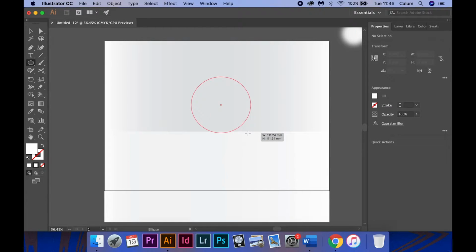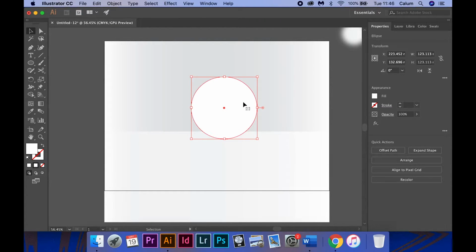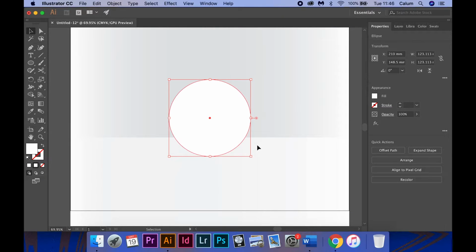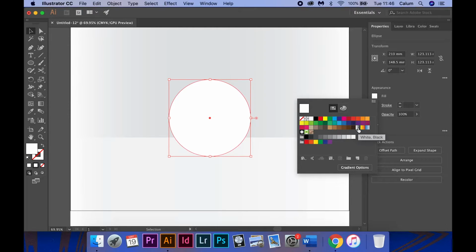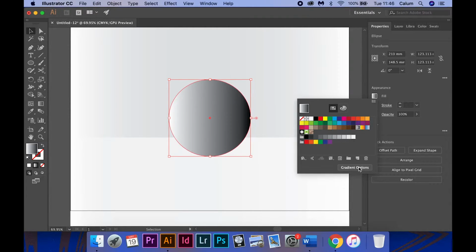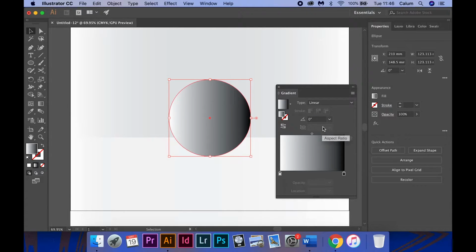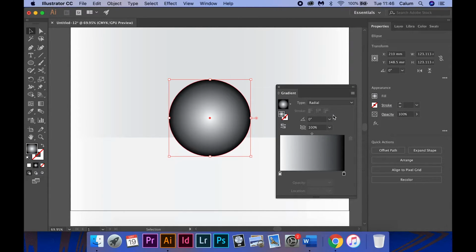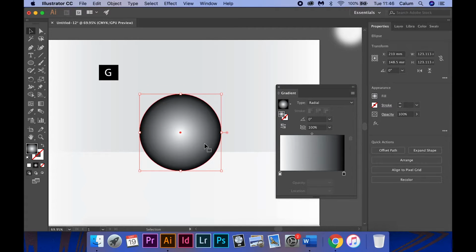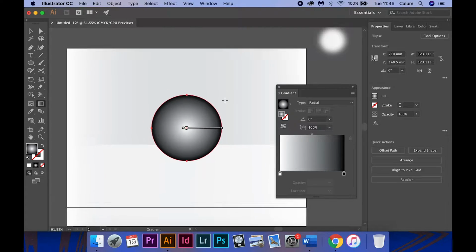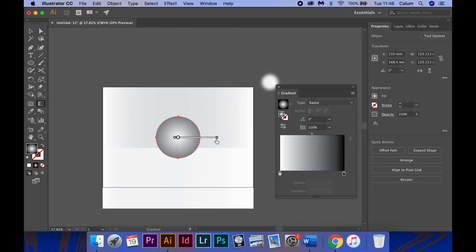I start by using the ellipse tool to create a circle by clicking and holding Shift at the same time. I then position it to the middle. I then apply a colour gradient and switch it to radial. I then press G to bring up the gradient bar. Moving the gradient to a position that looks the most realistic.